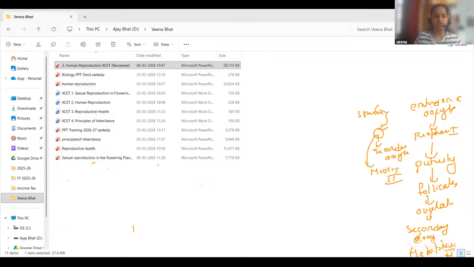And statement 2: spermiogenesis occurs inside the seminiferous tubule. Dear student, here you should know the meaning of spermiogenesis. Spermiogenesis is nothing but the formation of matured motile sperms. That means the conversion of spermatid into motile sperm cells. That is called spermiogenesis, and it occurs inside the seminiferous tubule. So statement 2 is also correct. So the correct answer is A, both true.